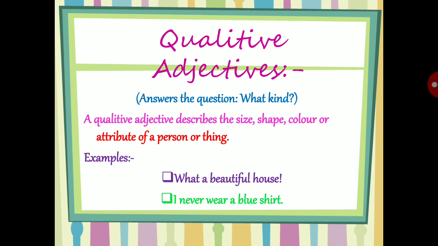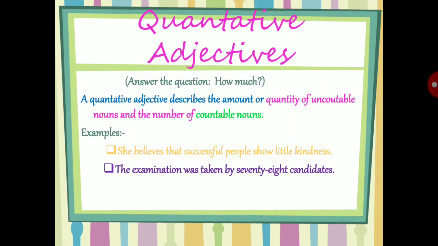Now next, we'll move to the next type of adjective. That is quantitative adjectives. It answers the question: how much? A quantitative adjective describes the amount or quantity of uncountable nouns and the number of countable nouns.